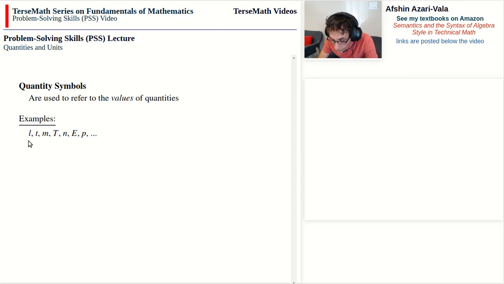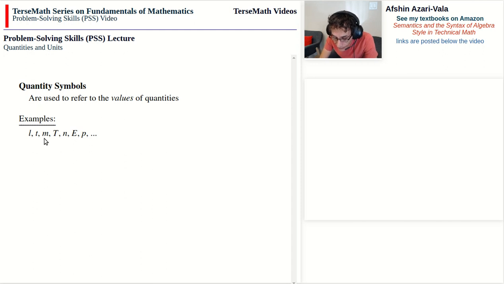L is the value of length, not length, but the value of length. Now in everyday life, we do shorten this phrase and we just say L is length. But it's important to understand that L is in fact the value of length. This is why L can appear in an equation. t, lowercase t, is often used to refer to the value of time. Sometimes we use it to refer to the value of temperature in degrees Celsius. But whatever the case, t represents the value of time or the value of temperature in degrees Celsius.